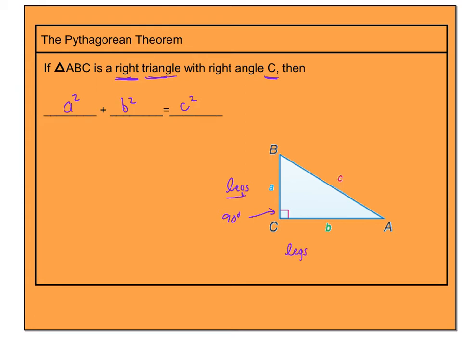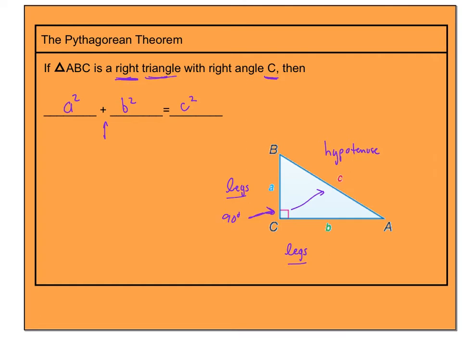My long side, the side opposite my 90-degree angle, is called my hypotenuse. So we're saying the sum of the squares of the legs equals the hypotenuse squared. That's basically what the Pythagorean theorem is. It's got to be in a right triangle, and that's it.